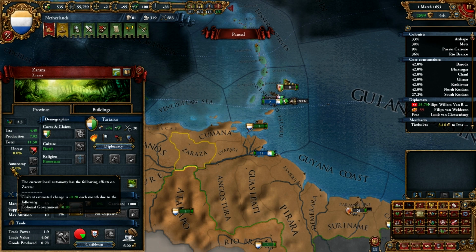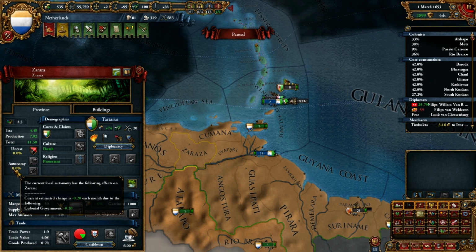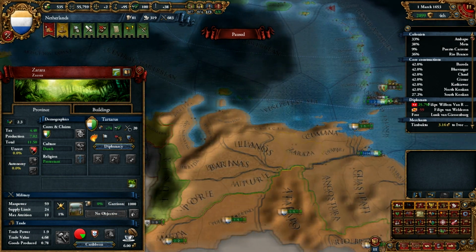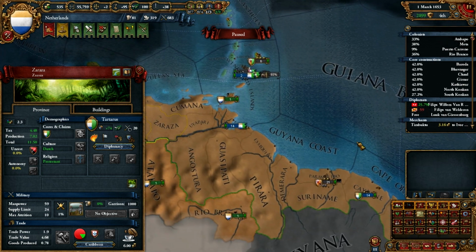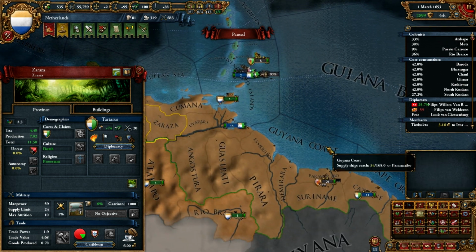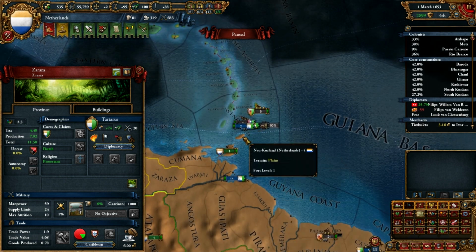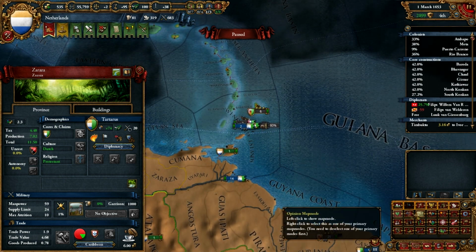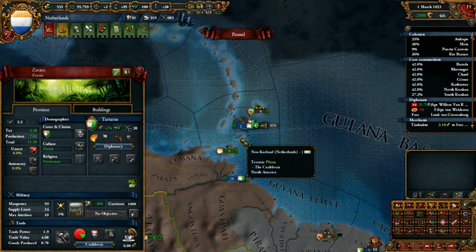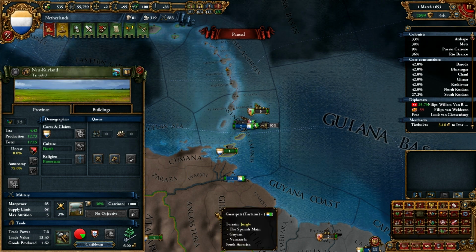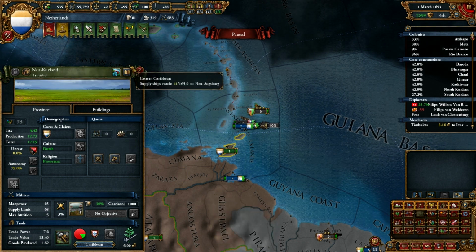That makes your colonies that much more effective at governing themselves, bringing in their own taxes. So if you have the choice, I'd say give them the land there. The only reason I haven't given them New Curland is because it is part of the North American continent, which would give them an overseas penalty.